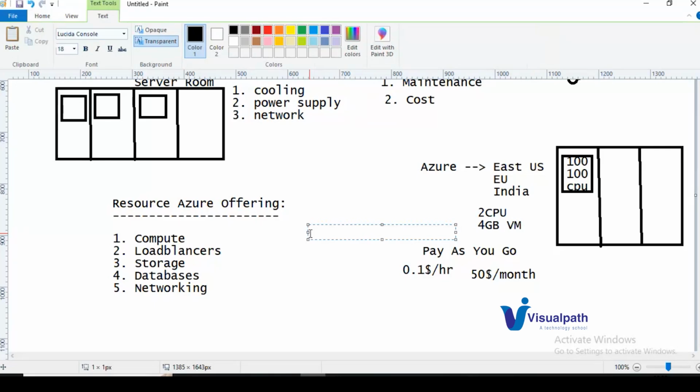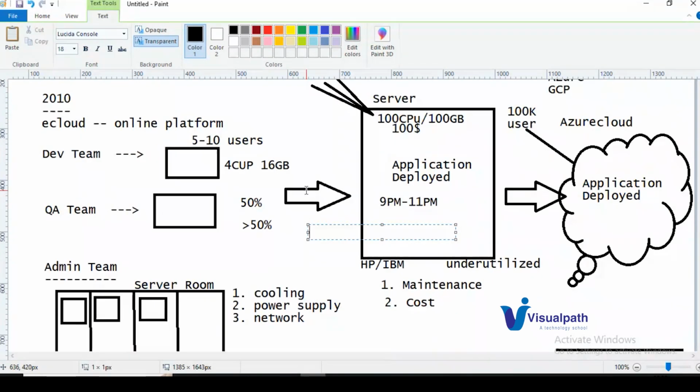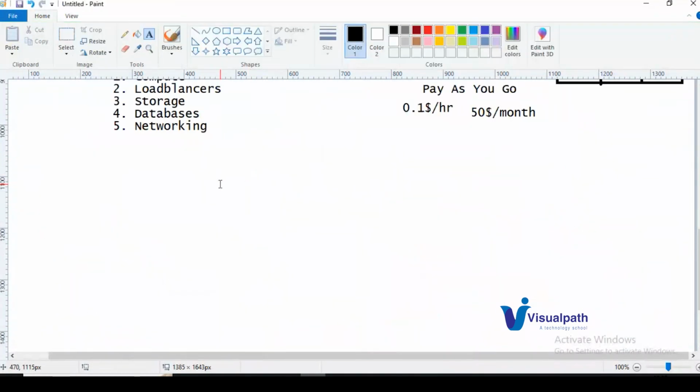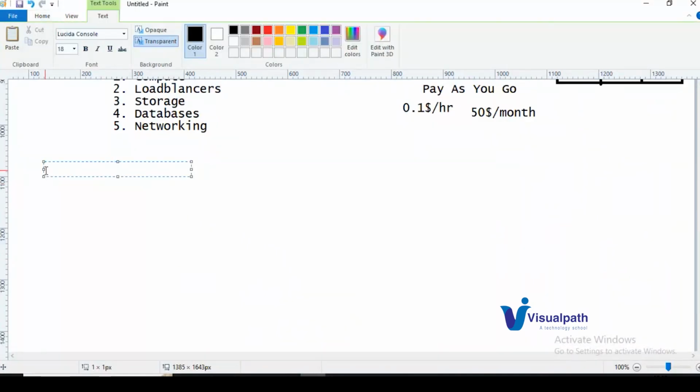So these are the major resources Azure will offer us. Then we will go on to how to combine Azure with DevOps and DevSecOps. So let us see what DevOps is first.